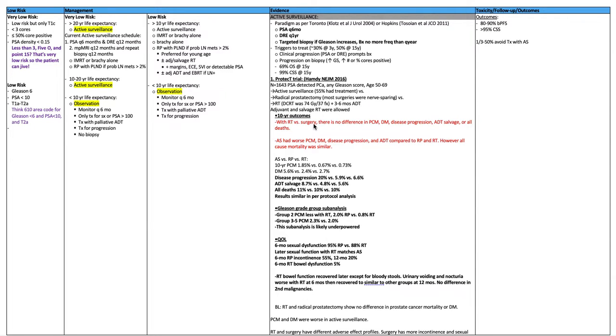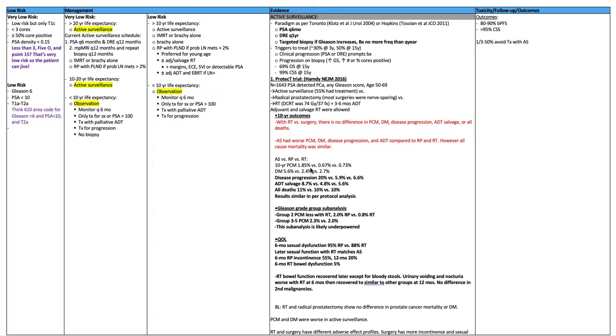10-year outcomes with radiation versus surgery. There is no difference in prostate cancer mortality, distant mets, disease progression, ADT salvage, or all deaths. Active surveillance had worse prostate cancer mortality, distant mets, disease progression, and ADT compared to radical prostatectomy and radiation. However, all-cause mortality was similar. Active surveillance versus radical prostatectomy versus radiation.